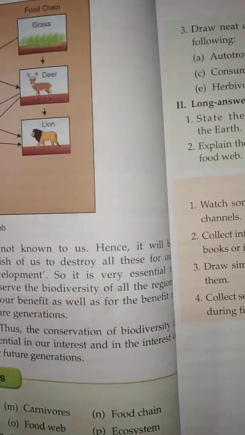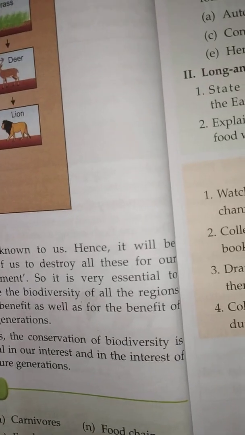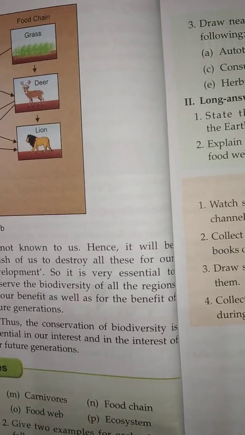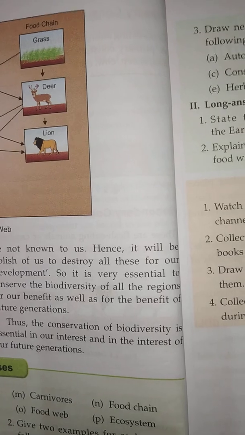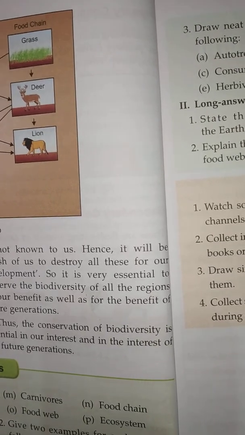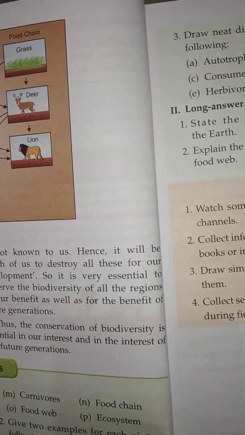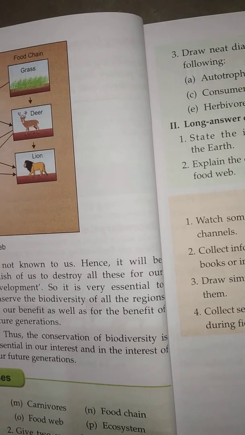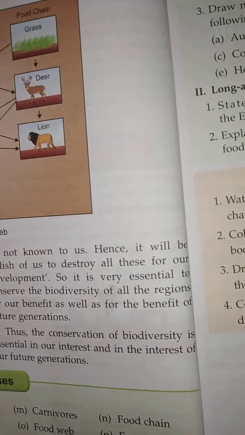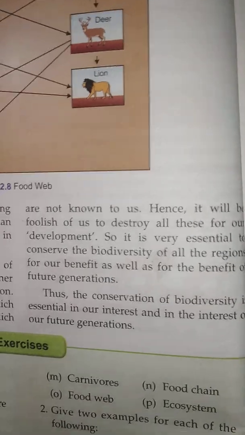Hence, it will be foolish of us to destroy all these for our development. So it is very essential to conserve the biodiversity of all the regions for our benefit as well as for the benefit of future generations. Thus, the conservation of biodiversity is essential in our interest and in the interest of our future generations.